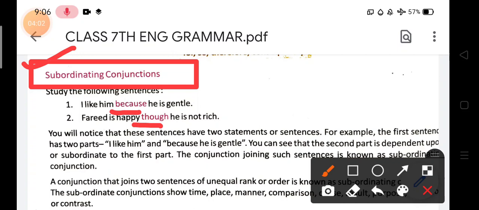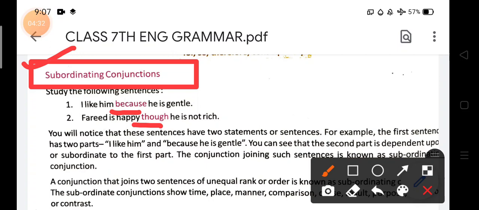Subordinating is the type of sentence where the sentence is not independent, it is dependent. It means that it is dependent for its sense, for its meaning, on the other part. So I like him because he is gentle. This is the reason he says that I like him; otherwise he would not like him. If he were not gentle, then nobody would like him. So I like him because he is gentle.